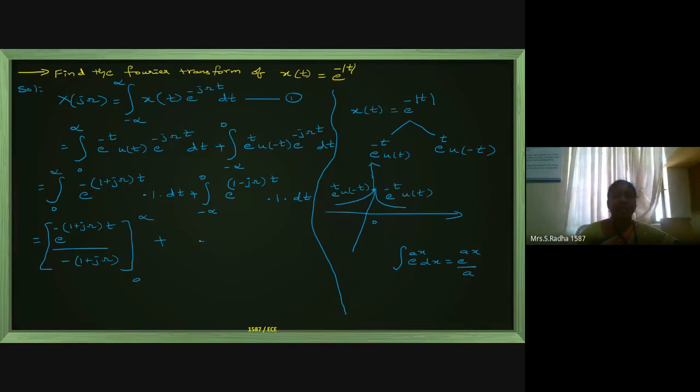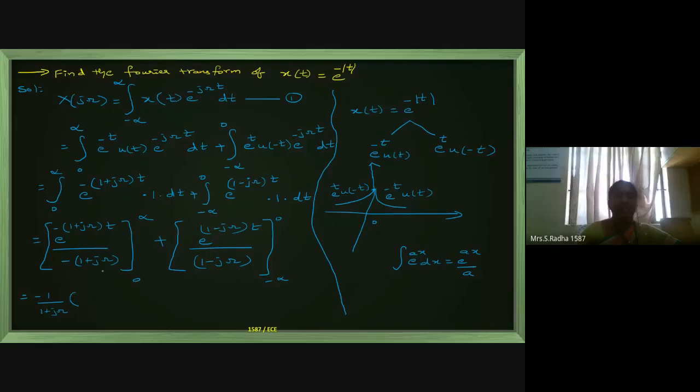On the other side, e power 1 minus j omega into t divided by 1 minus j omega, substitute the limits, minus infinite to 0. In the first term, minus 1 by 1 plus j omega is constant. In the place of t only we have to substitute the limit.